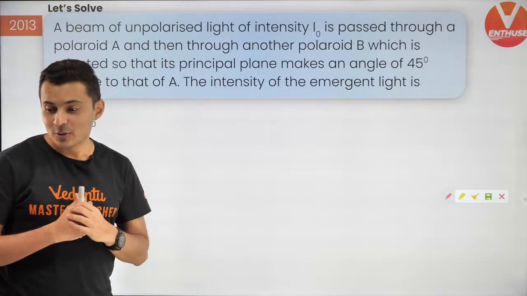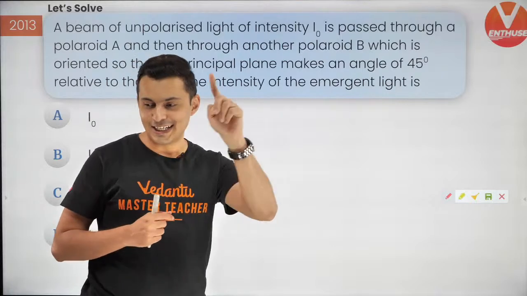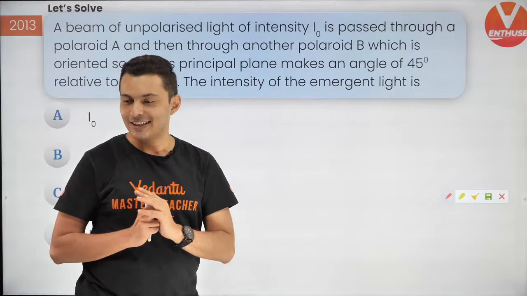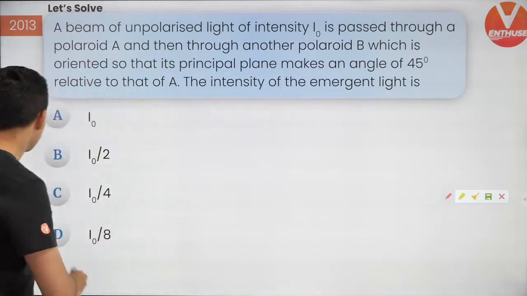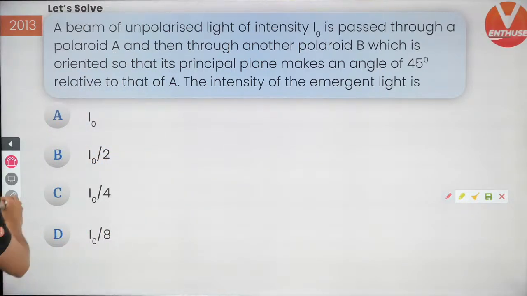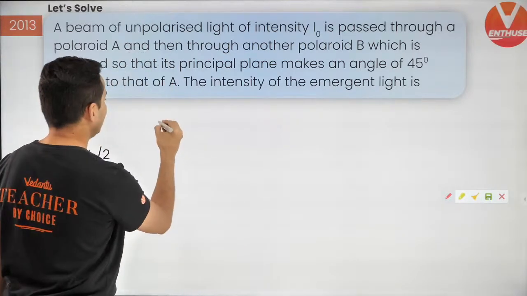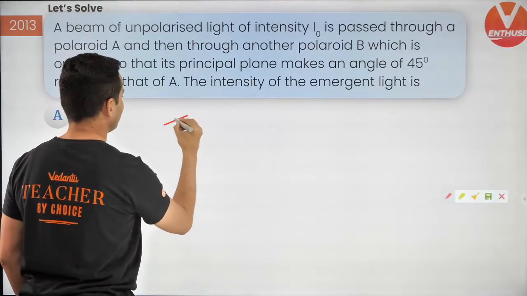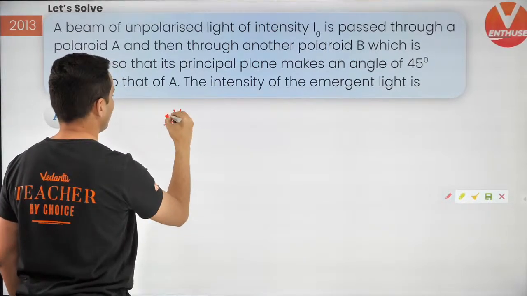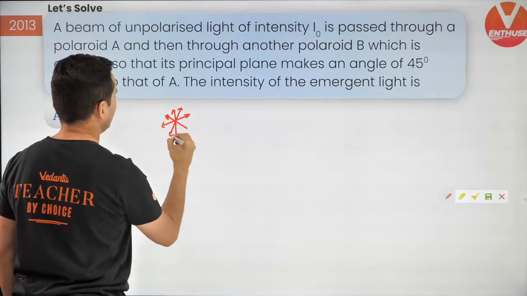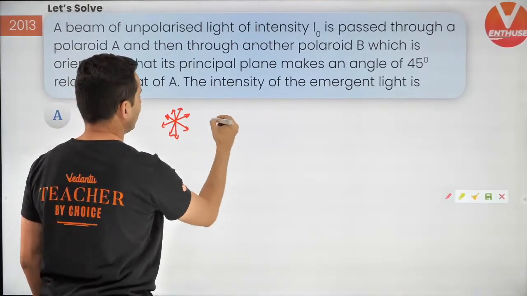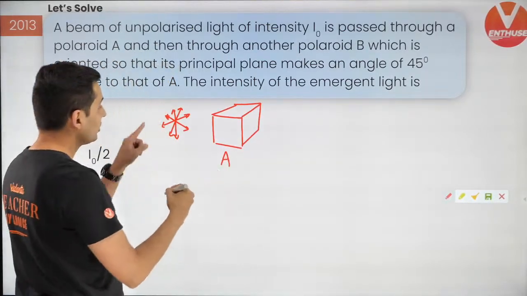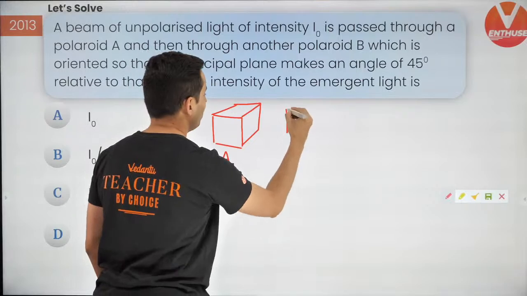So when are we supposed to use I cos square theta? Aishwarya, you will understand it in this question. Exactly in this question you will understand when to use cos square theta. All right. Let's do this. So first, the light which is coming over here is unpolarized. It passes through a polarizer, which is A. So this unpolarized light will become polarized.